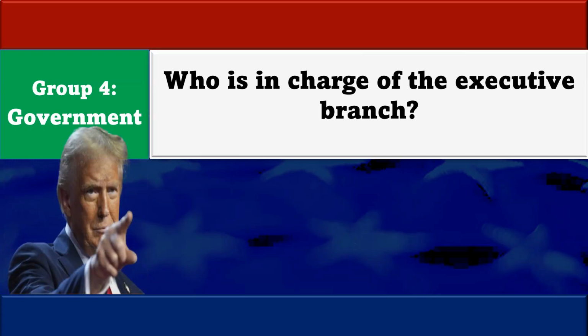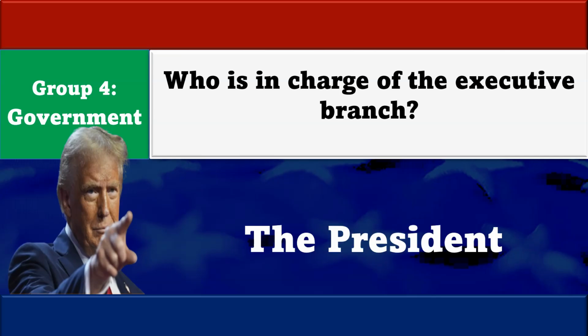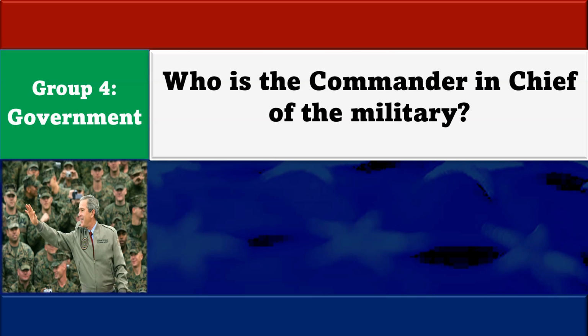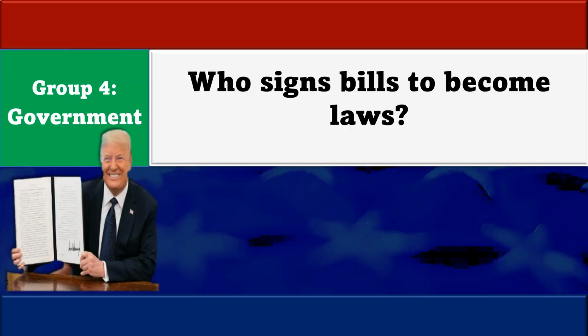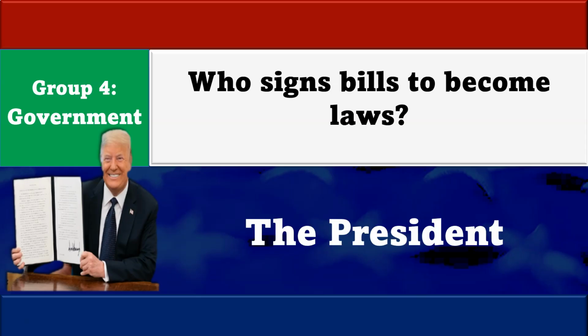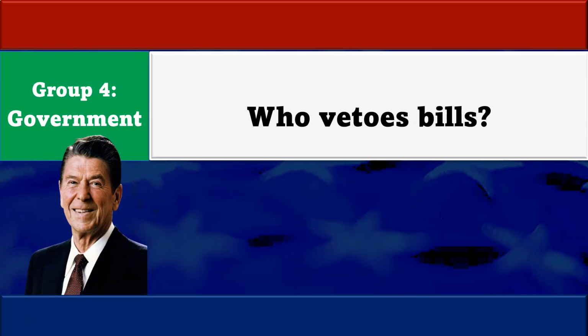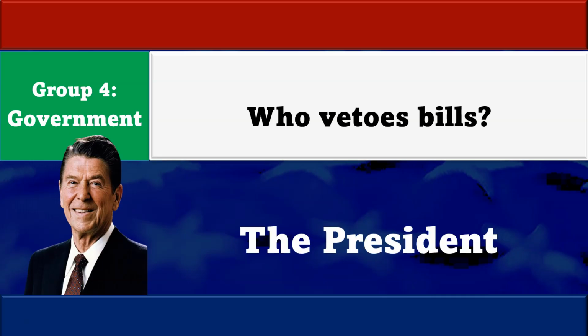Who is in charge of the executive branch? The President. Who is the commander-in-chief of the military? The President. Who signs bills to become laws? The President. Who vetoes bills? The President.